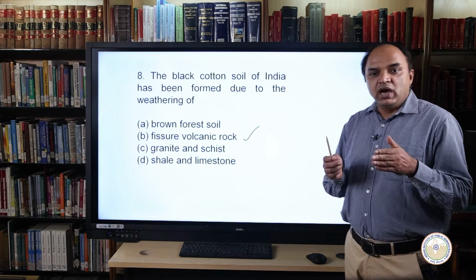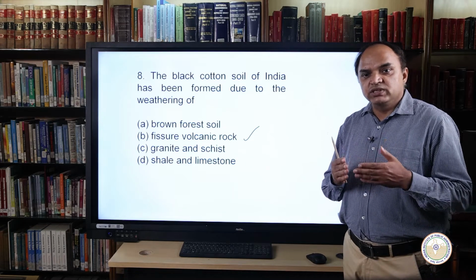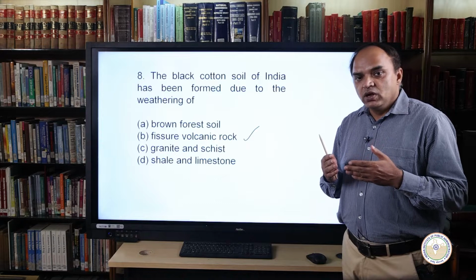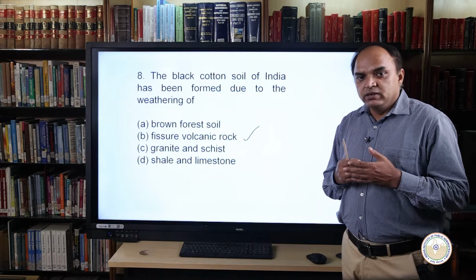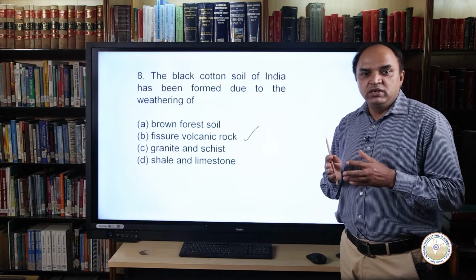Black soils are mineral soils which have a black surface horizon enriched with organic carbon that is at least 25 centimeters deep. You also have to remember that black soils have a good capacity to hold moisture in the soil.